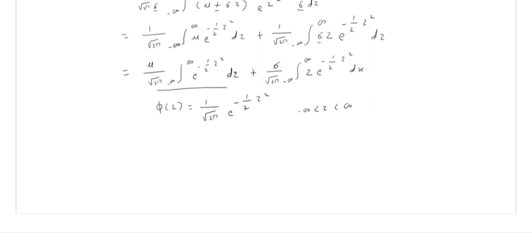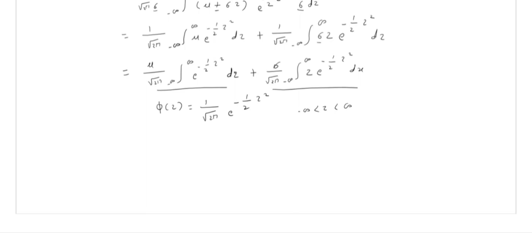So this integral is nothing but the integration of this φ(z) over the whole range, minus infinity to infinity. By using our definition of PDF, the value of this integral becomes 1.